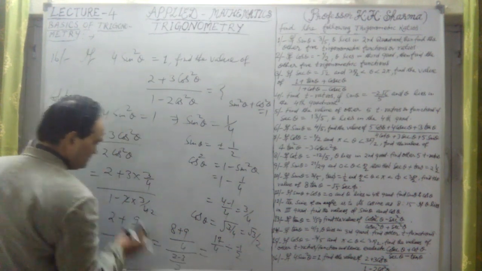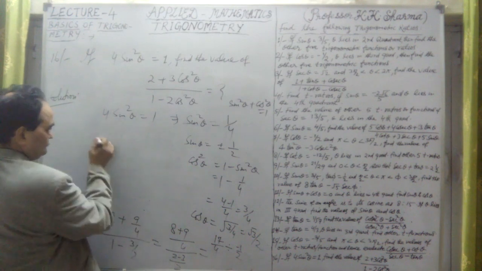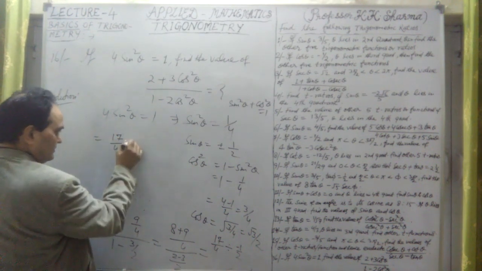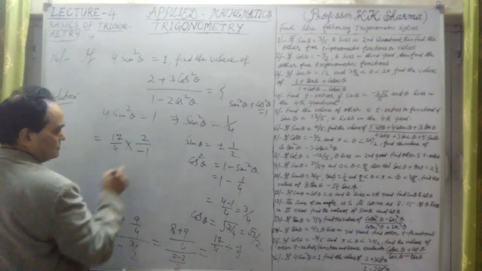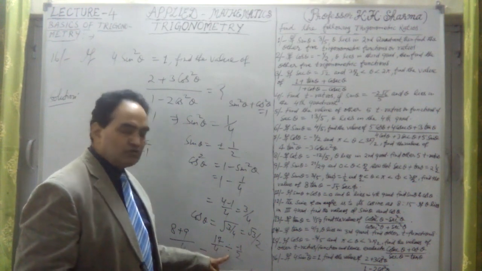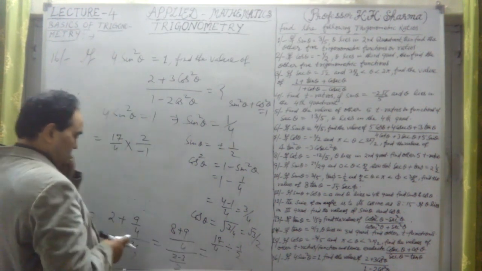If I convert this division into multiplication, it will give us 17 by 4 multiplied by 2 by minus 1. I have just reversed the ratio. When we convert a division sign into multiplication, we reverse the ratio.